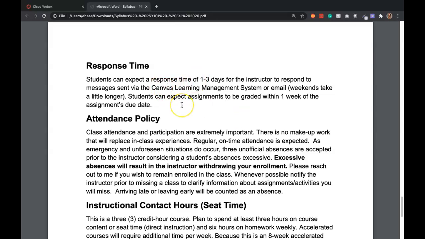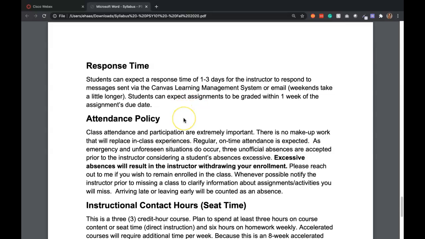My response time for getting back to you, if you send me emails, whatever, try to communicate with me, I'll get back to you usually that day if it's Monday through Thursday, if not certainly by the next day. And then on the weekends, it just sort of depends where I am and what I'm doing on the weekend. So I might not get back to you until Monday morning.